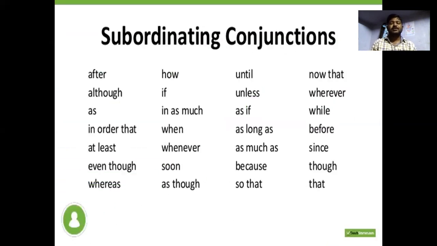So what are the subordinating conjunctions? We will have some examples here.